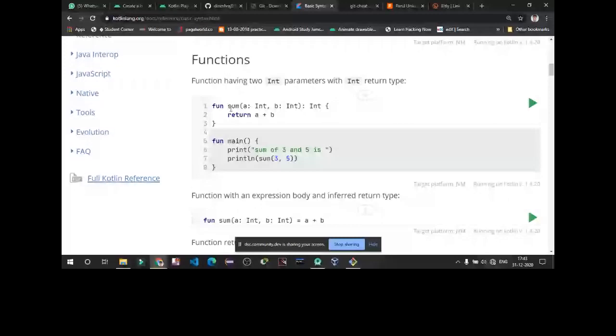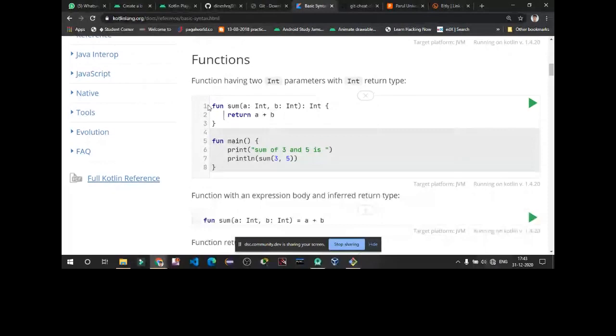We don't write it like in other languages, where we used to write int sum and so on. Here we write fun, and the return type is declared after the closing round parenthesis, with a colon, then we write the return type, and we return the summation of these two.